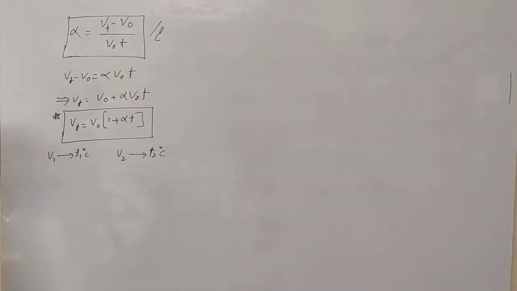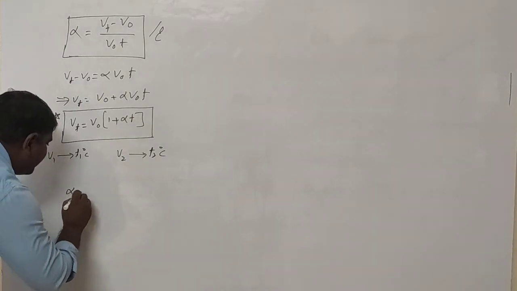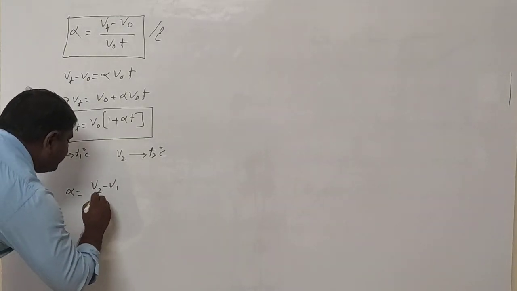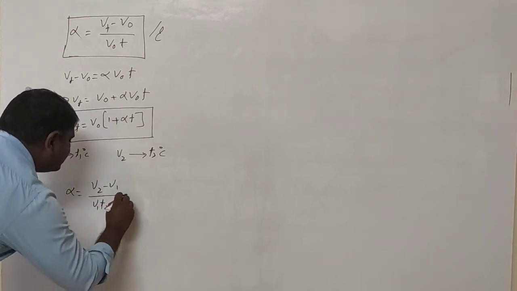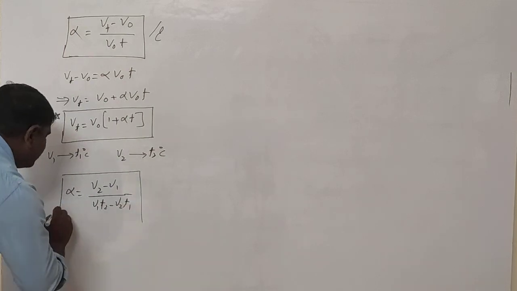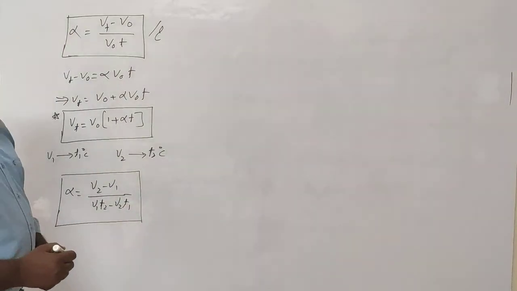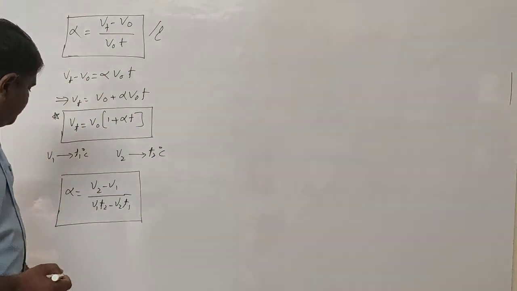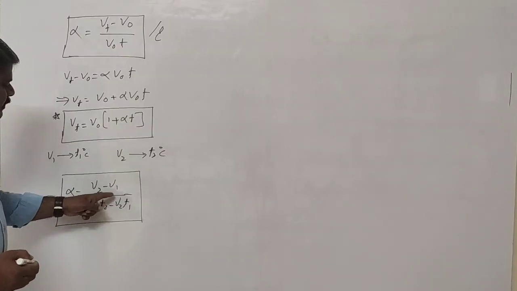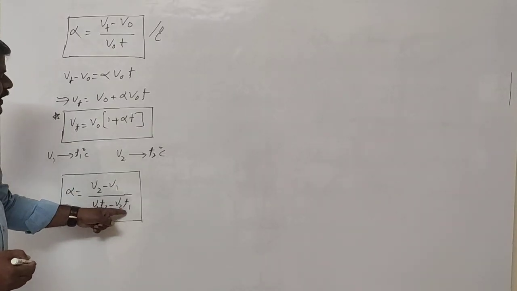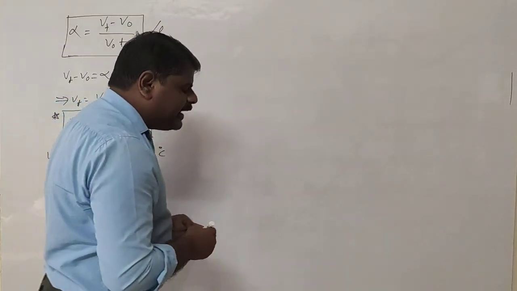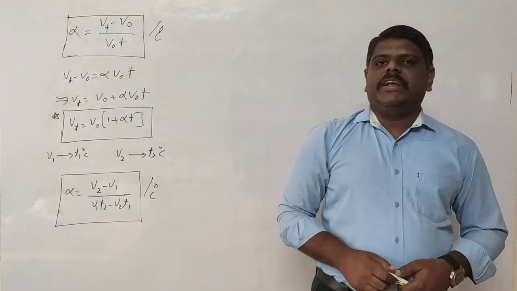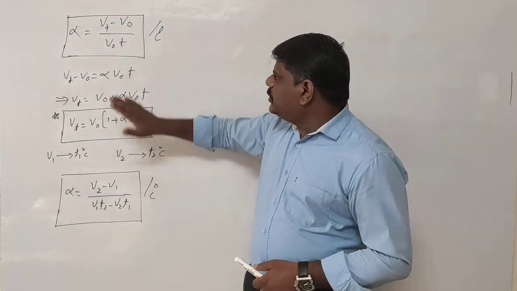Then, if you want to write down the volume coefficient of the gas, the volume coefficient alpha is equal to V2 minus V1 by V1 T2 minus V2 T1. This is the formula to find the volume coefficient if the temperatures are given as T1 and T2 degrees Celsius. The units are per degree Celsius. So these are the formulas you need to remember.